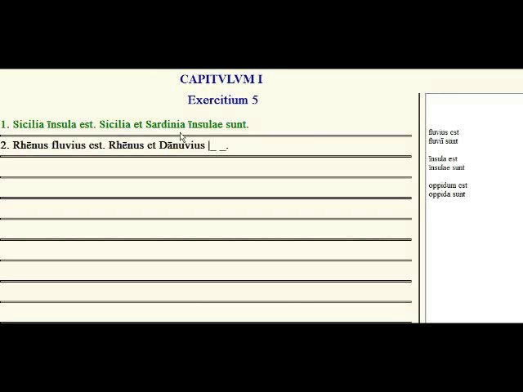Insulae sunt. The Rhine is a river. Rhenus fluvius est. Rhenus et Danuvius, how do we say are rivers? Fluvii sunt. Okay, so if you have any other questions about this exercise, be sure to let me know.